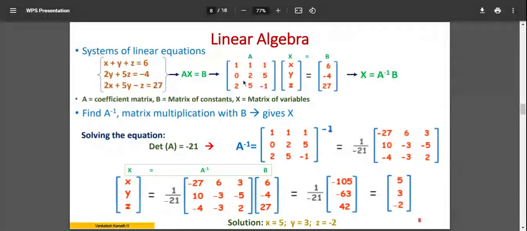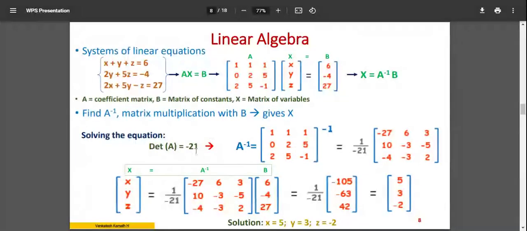You have the 3 by 3 matrix, and you have the constant matrix. So you have to calculate A inverse and multiply that with B. How to calculate A inverse? We have just discussed how to calculate the inverse of a matrix. Using that method, you calculate A inverse and multiply with this B. Now, by doing that, we get X.